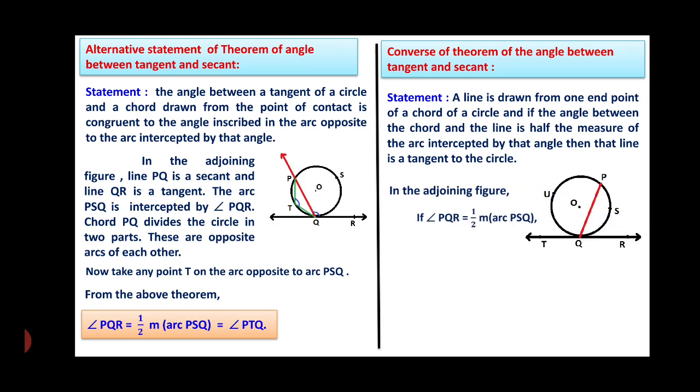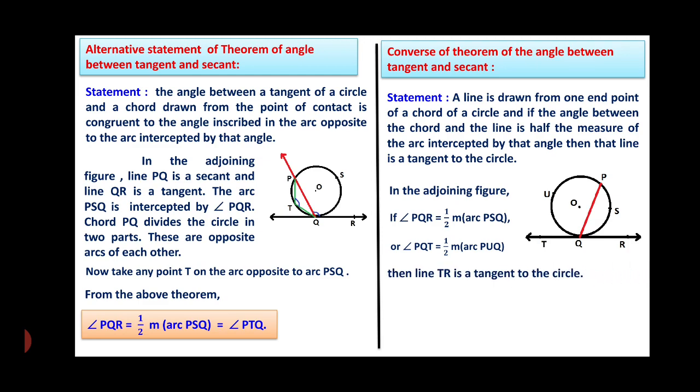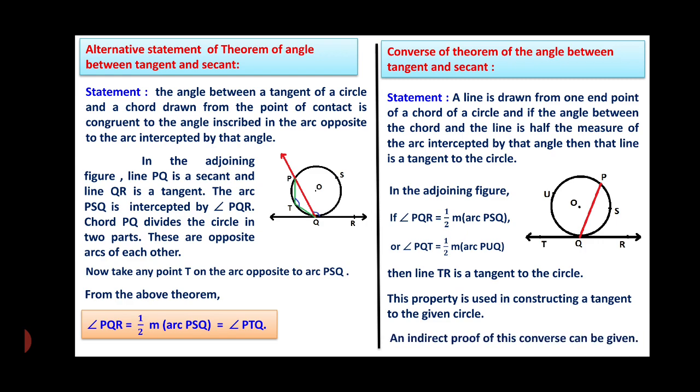In the adjoining figure, if angle PQR is equal to half of the measurement of arc PSQ, or the measurement of angle PQT is equal to half the measurement of arc PUQ, then the line TR is a tangent to the circle. This property is used in constructing a tangent to the given circle. An indirect proof of this converse can be given.